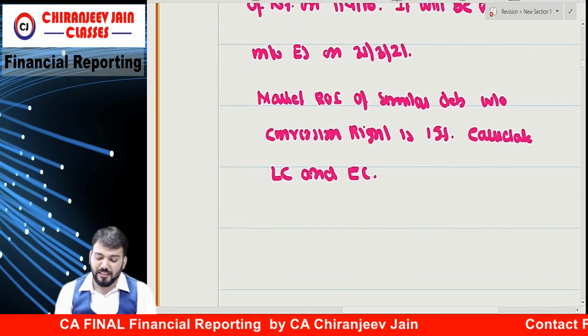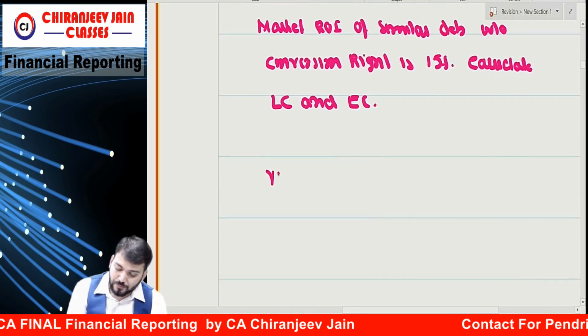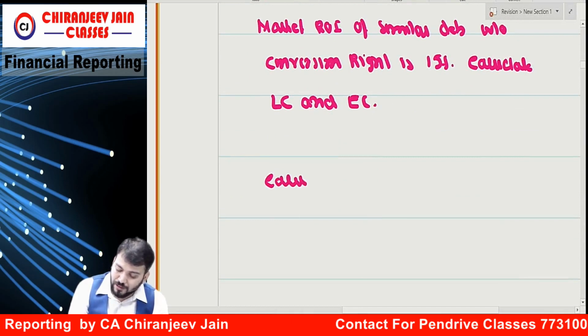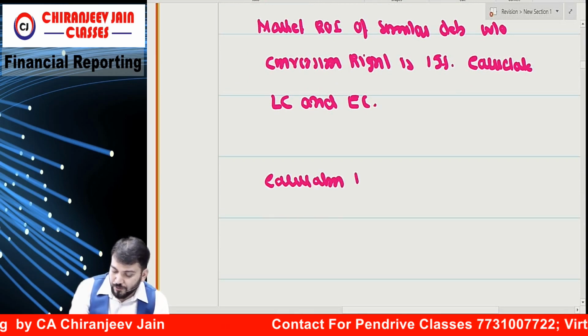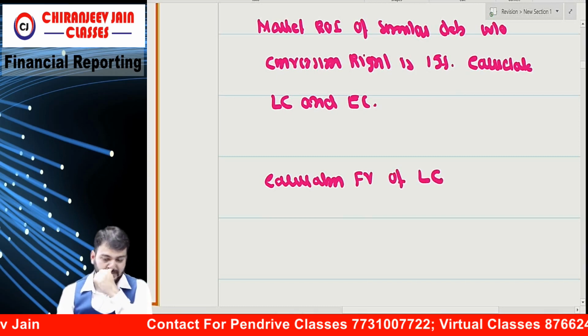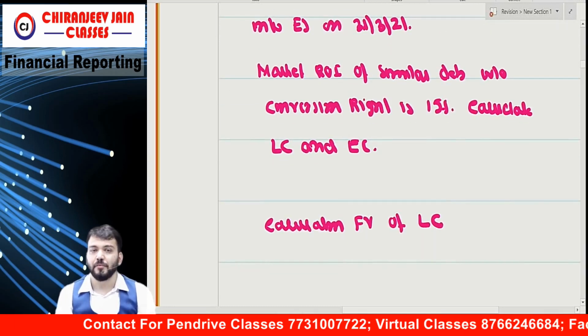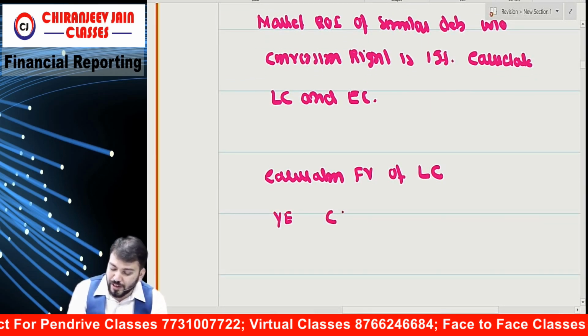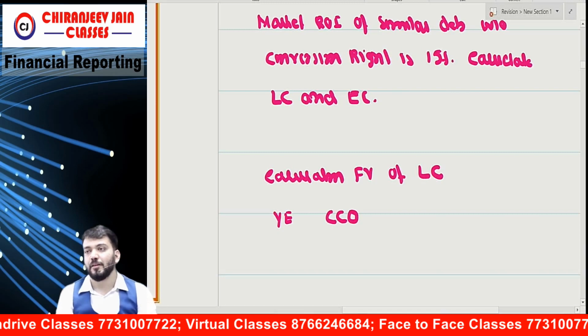Understood? It means first what we need to do, we need to find out the calculation of fair value of liability component. For this, we need to first find out contractual cash outflow.